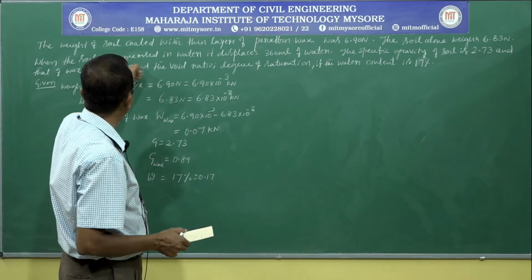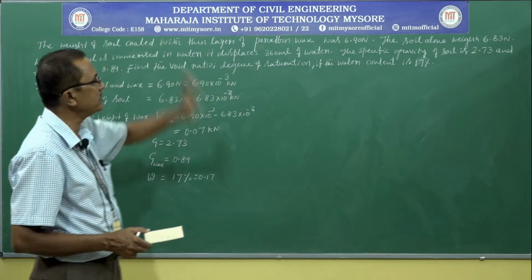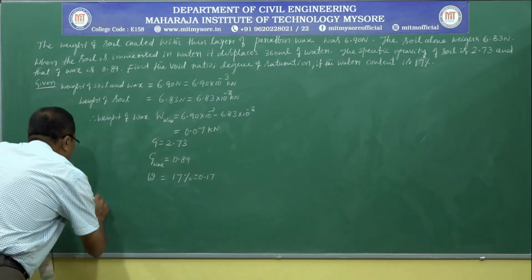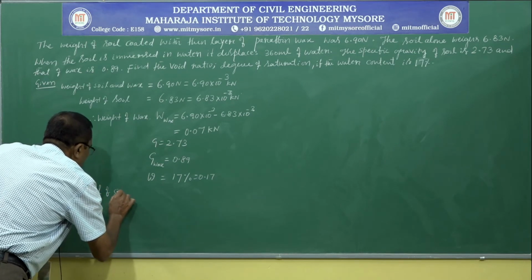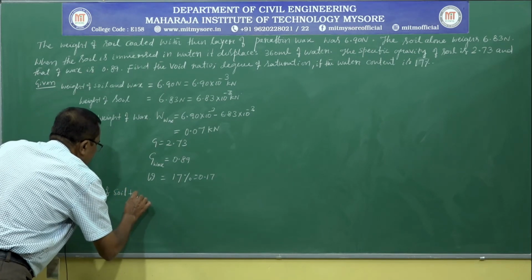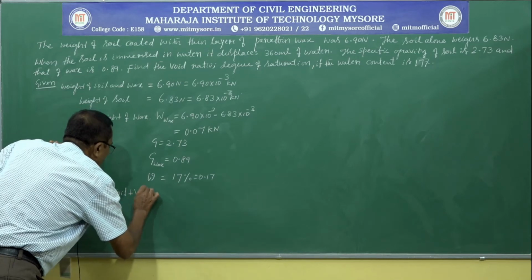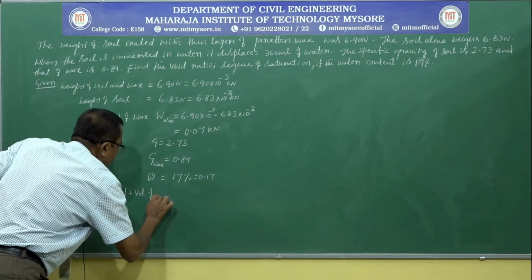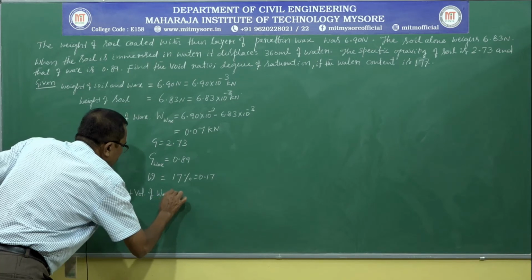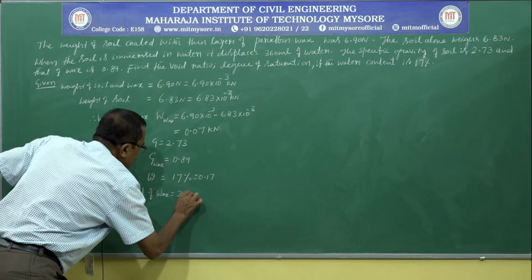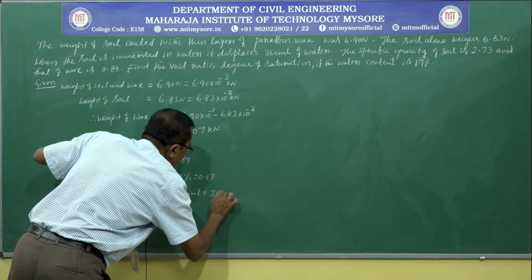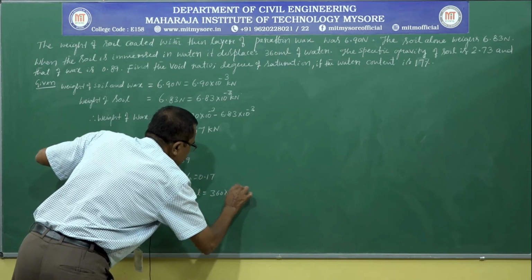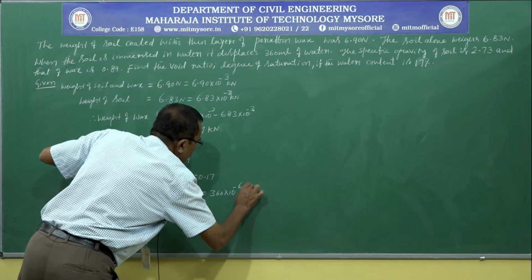When the soil is immersed in water, it displaces 360 ml of water, which means volume of soil plus volume of wax is equal to 360 ml, that is equal to 360 into 10 power minus 6 meter cube.